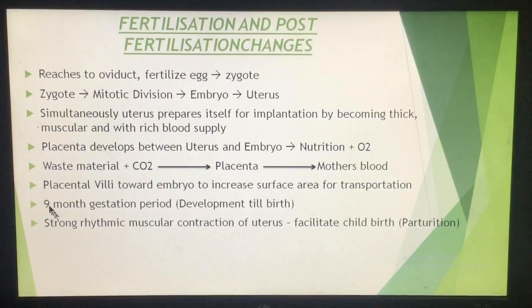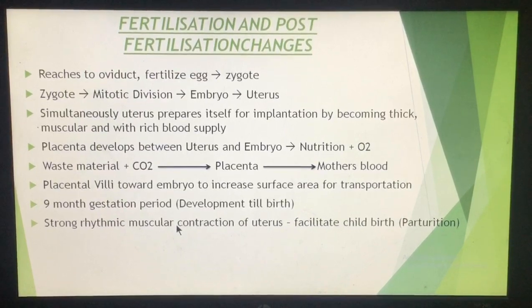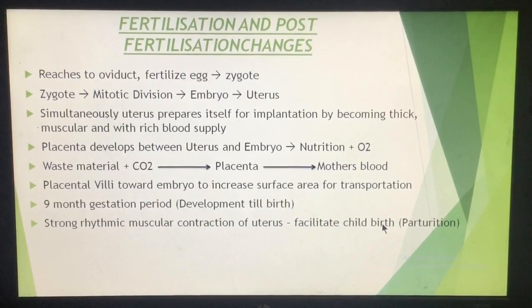After 9 months, the muscles of the uterus show contraction. A very strong contraction of the uterine muscle is seen. I told you the endometrium becomes highly muscular. So after 9 months, those muscles show strong rhythmic contraction, and as a result the child comes out from the uterus through the vagina of a female. This is known as childbirth, and childbirth is known as parturition. So what is parturition? Parturition is childbirth.